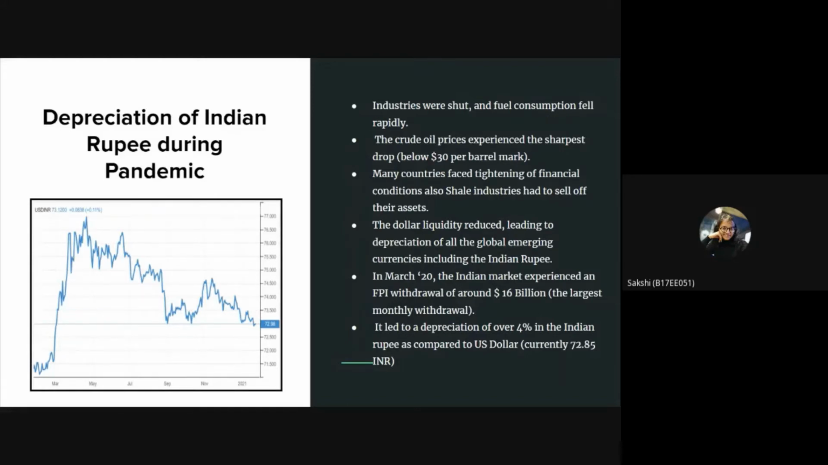Many countries, including USA, faced tightening of financial conditions. Also, shale industries had to sell off their assets. Due to these reasons, the dollar liquidity reduced, leading to the depreciation of all the global emerging currencies, including the Indian rupee. In March 2020, the Indian market experienced an FPI withdrawal of around $16 billion, that is the largest monetary withdrawal up to date. These reasons led to a depreciation of over 4% in the Indian rupee as compared to the US dollar, currently corresponding to 72.85 Indian rupee.